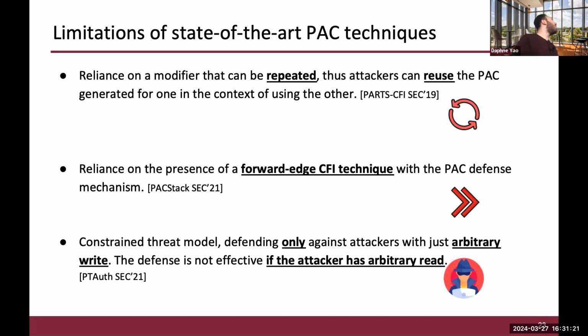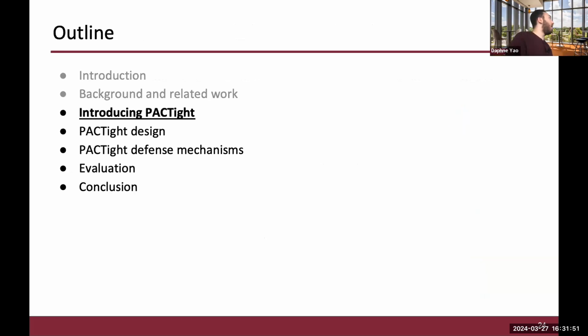And lastly, a constrained threat model. So PT-auth, which is the last defense mechanism that I talked about, allows only for an attacker that has arbitrary write capabilities. An attacker can have arbitrary write, arbitrary read, or arbitrary read-write capabilities to attack an application. The PT-auth defense mechanism only allows for an attacker with arbitrary write, because if the attacker can do arbitrary read, they'll be able to read the object ID and completely bypass the mechanism.